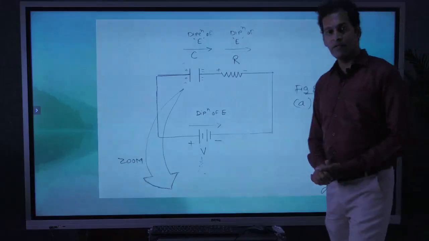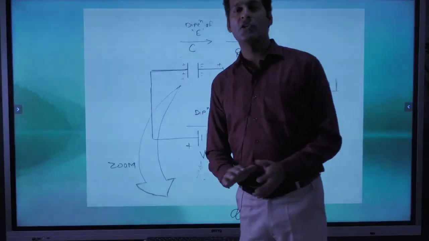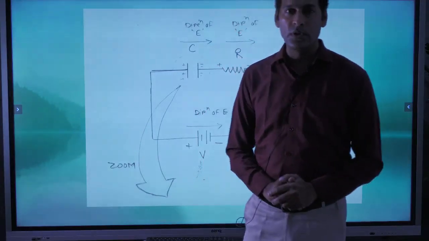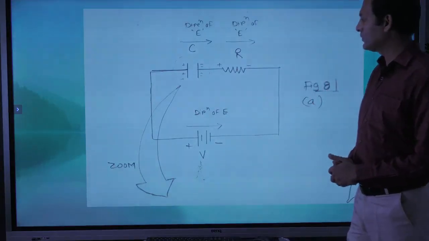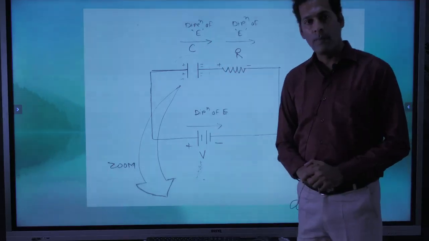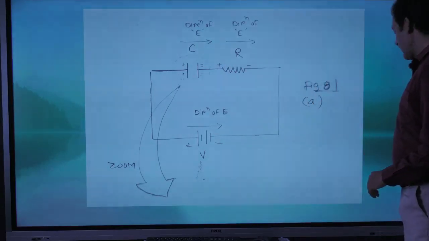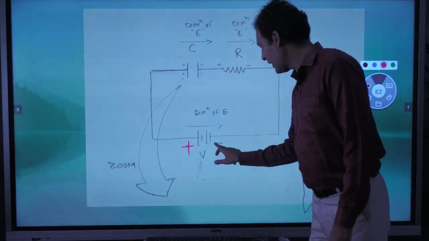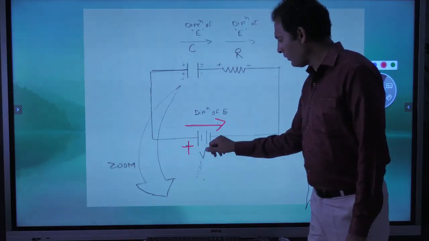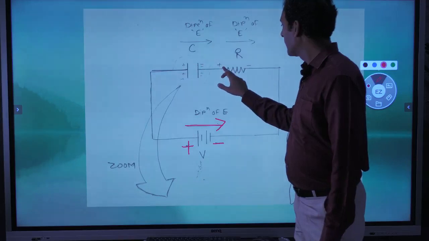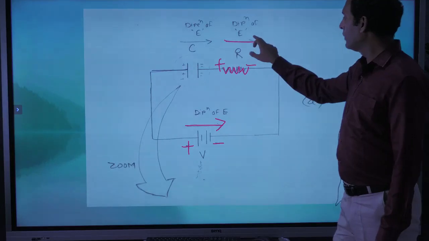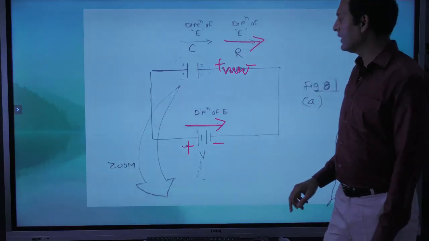One more thing about electric field intensity we have to remember is the direction of electric field intensity. The direction of electric field intensity is always from positive to negative, as we have seen in the example of charges. So if we consider this diagram where we have one capacitor, one resistor, and one battery source, for the battery source we have polarities. This side we have plus, this side we have minus. So the direction of electric field intensity will be from positive to negative for this battery source. If it is a resistor R, this one is positive, this one is negative. So from positive to negative is the direction of electric field intensity.